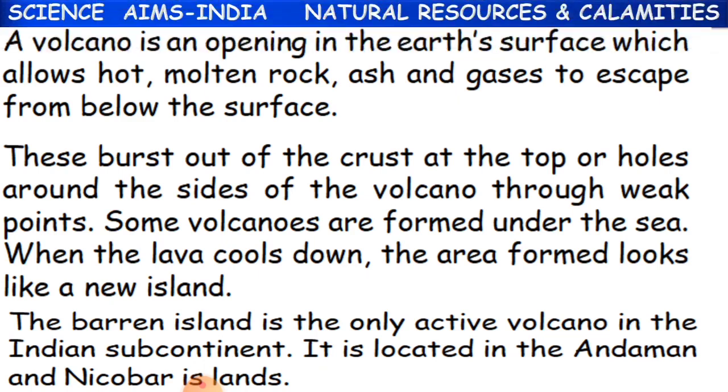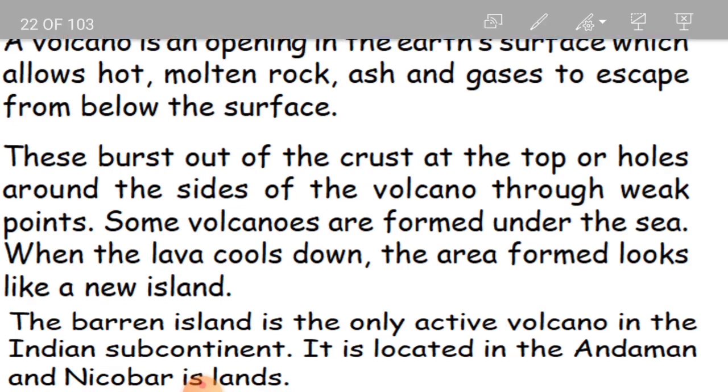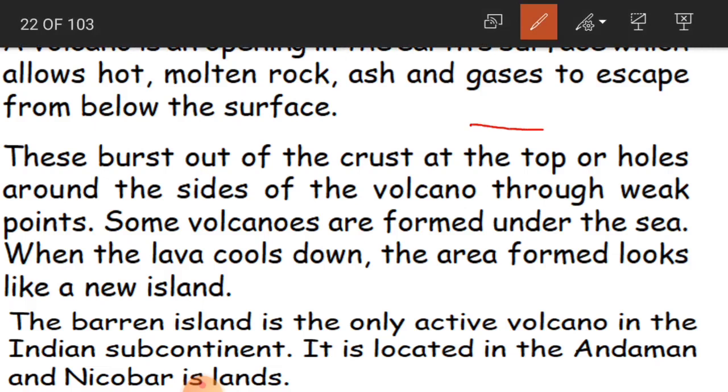So what is volcano, children? It is an opening in the earth surface. Like suppose this is the earth. As we have learnt, inside the earth we are having so many layers, and we have got a very hot layer. What are those? Inner core and outer core, where you have got that hot liquid.